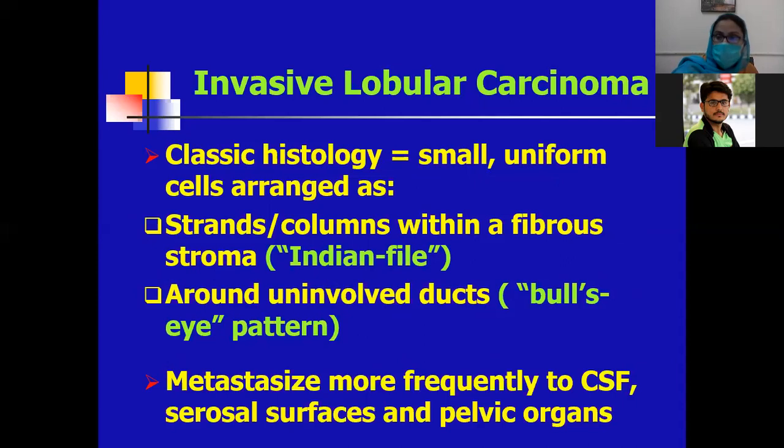Indian file pattern. Please keep this word in your mind, Indian file pattern. In invasive lobular carcinoma, the tumor cells are arranged in an Indian file pattern. This means that in strands or columns within a fibrous stroma, single cells are present in a line, in a column, in a strand. There is also a targetoid pattern around uninvolved ducts with a bullseye appearance. It metastasizes more frequently to CSF, serosal surfaces and pelvic organs.